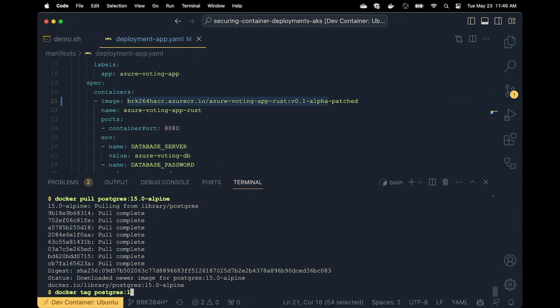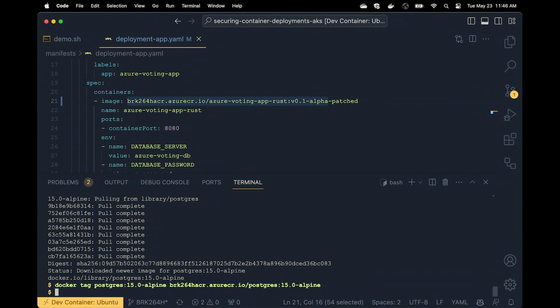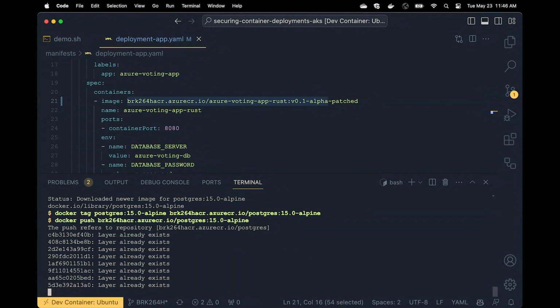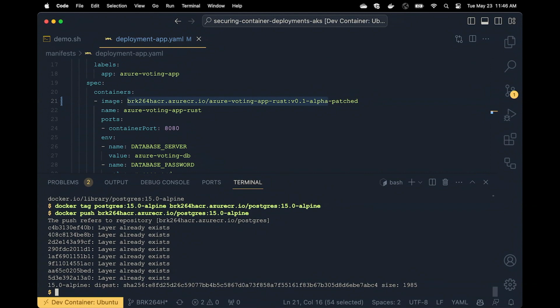And so I want to pull that image from Docker Hub locally, and then I'm going to tag it with my registry name and push it to my registry so I can sign it. So I'll tag it, and then I'll push it to the registry. Now that it's there, I do still have to sign it, so both images will be signed in the deployment.